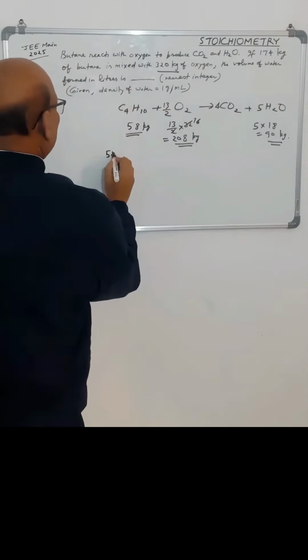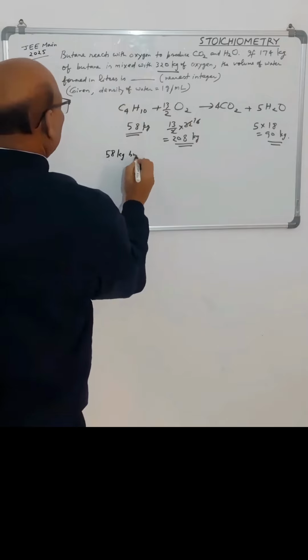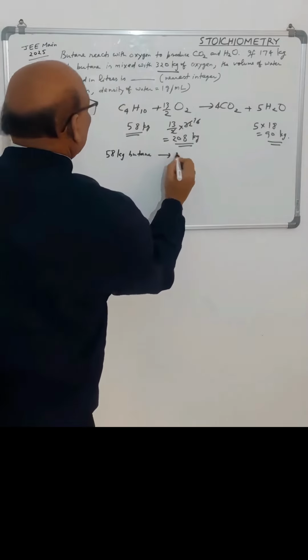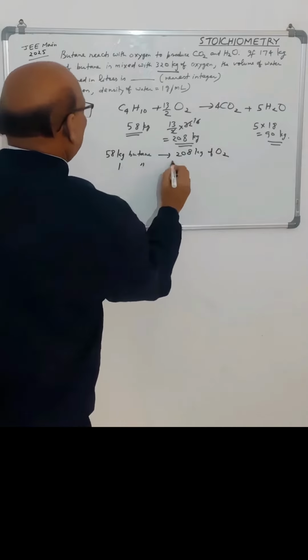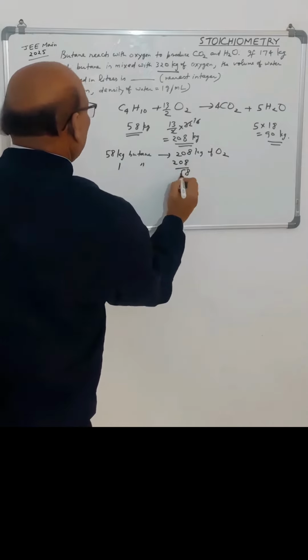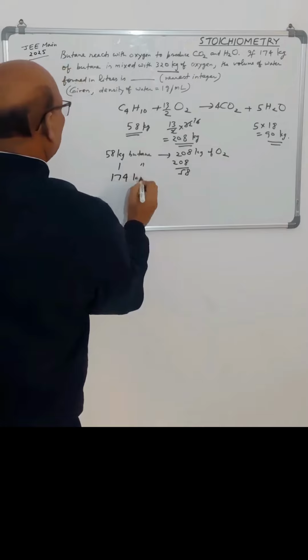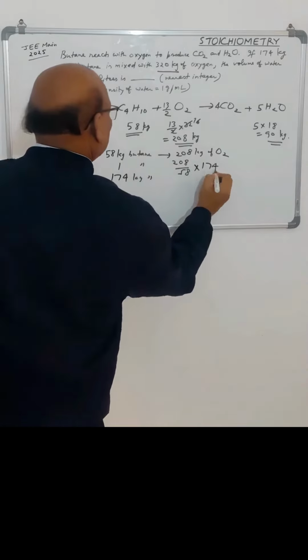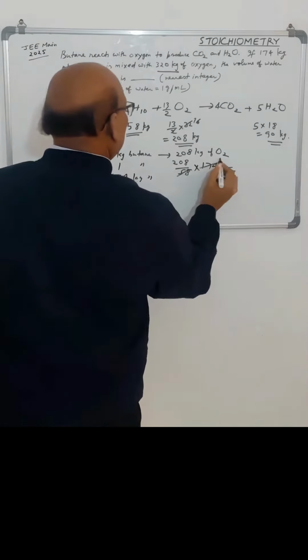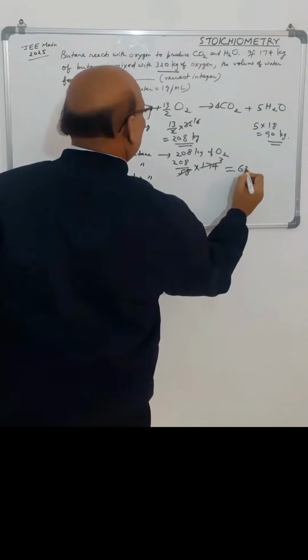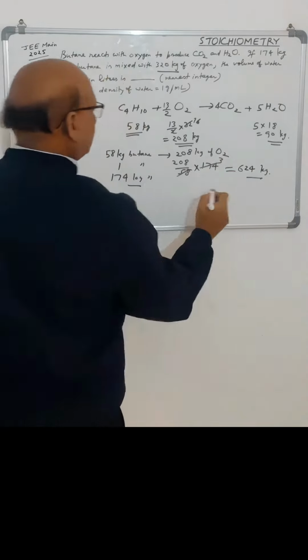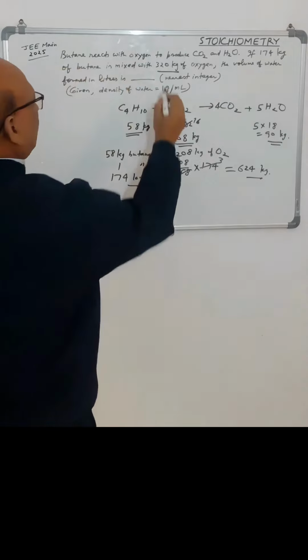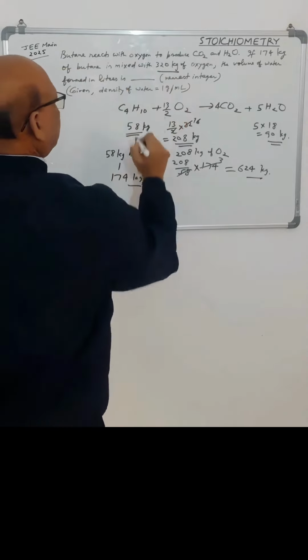अभी हमें कितना दिया हुआ है 174 kg of butane. So 58 kg butane requires 208 kg of oxygen. So 1 kg of butane will require 208 divided by 58, and we have 174 kg of butane. So that will require multiplied by 174. So this will be 624 kg. Okay, so 174 kg of butane requires 624 kg of oxygen, and we have only 320 kg of oxygen. So oxygen is the limiting reactant.